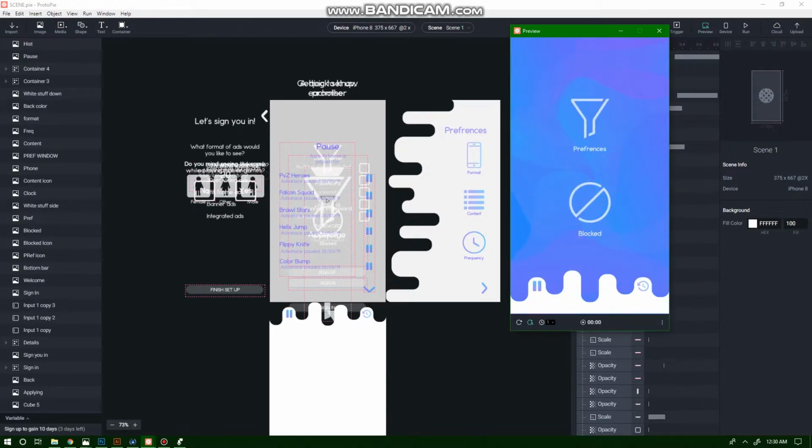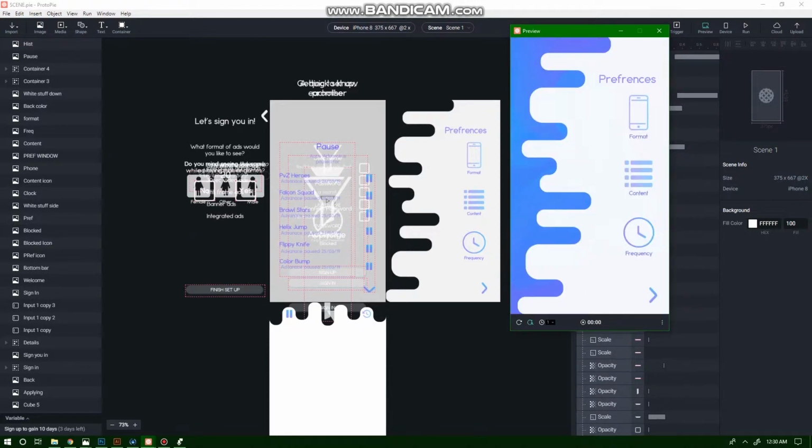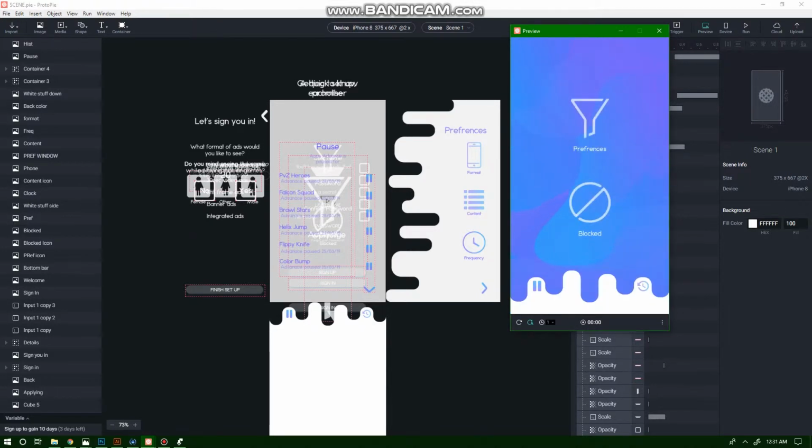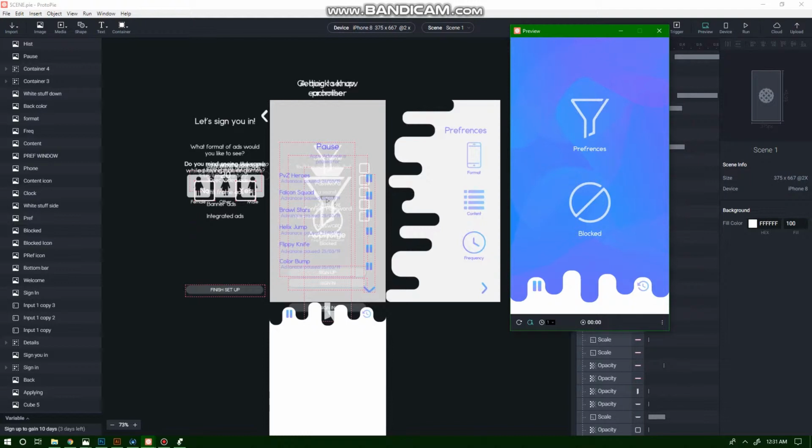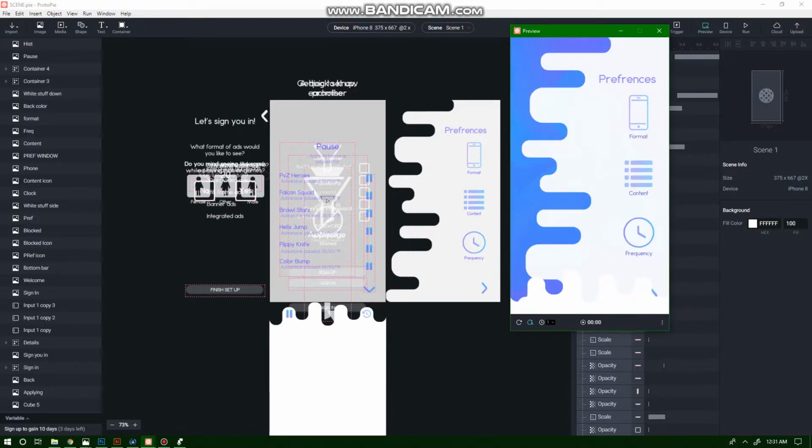At the home page you have your preferences, blocked, and then the drop down menu, which I'll come to at the end. Preferences takes you to the side menu, which has format, content, and frequency. And then blocked, which I haven't done, so never mind that. But the drop down menu, you have the pause, it scrolls up, and then it scrolls down. So for blocked and for history, it'll be the same as well as for format, content, frequency. Same principles will apply.